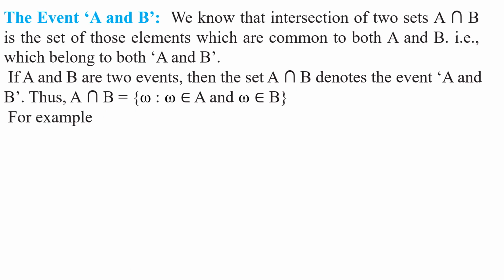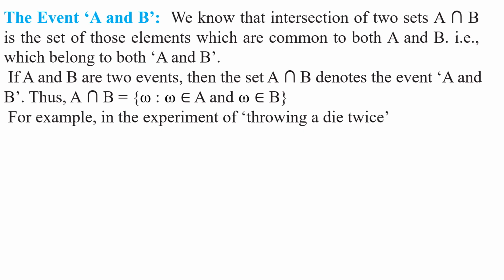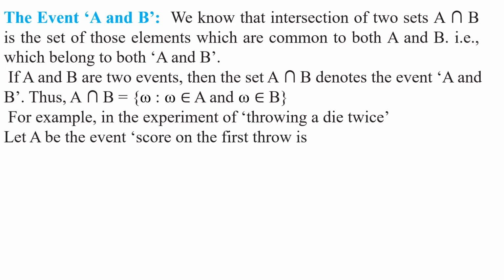Right. Let us take an example to understand this concept well. In the experiment of throwing a die twice, suppose a die is thrown twice. Let A be the event: score on the first throw is 6.